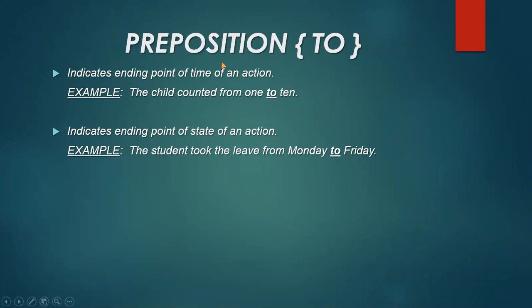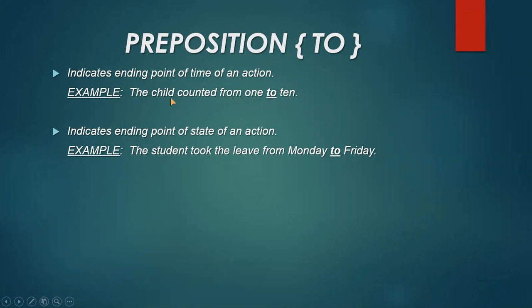There is another preposition, to. To is used just opposite in the way to from. From is indicating the beginning point of any action, but to indicates the ending point of time of an action. Example is here, the child counted from 1 to 10. Again, you can see that from and to always come together. Here you can see that from is showing the beginning point and to is showing the ending point.